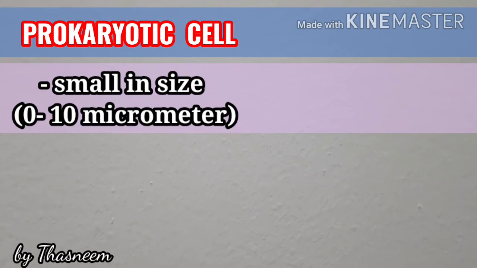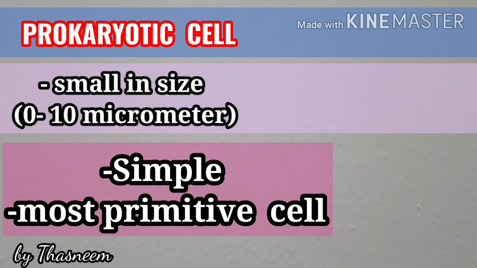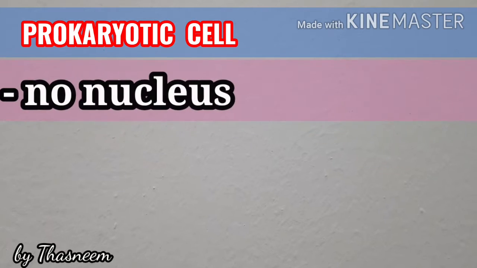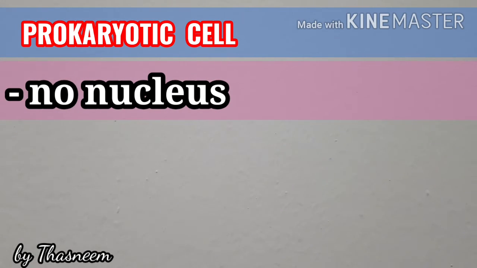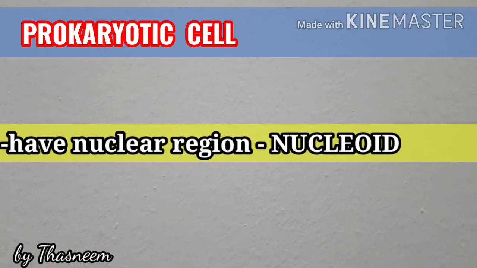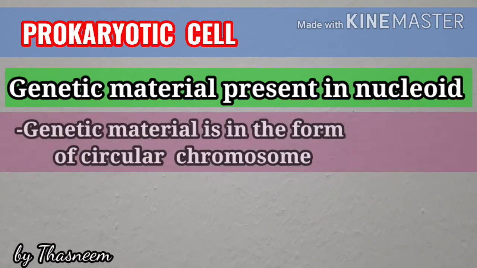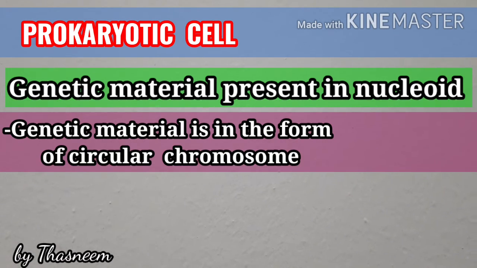So the prokaryotic cells are small, usually 1 to 10 micrometer in size. They are simple and the most primitive cell. In prokaryotic cell, there is no nucleus, which is a membrane bound cell organelle. They have only a nuclear region in the cytoplasm called the nucleoid. The genetic material lies freely in the nucleoid region, and it is in the form of a single circular chromosome.